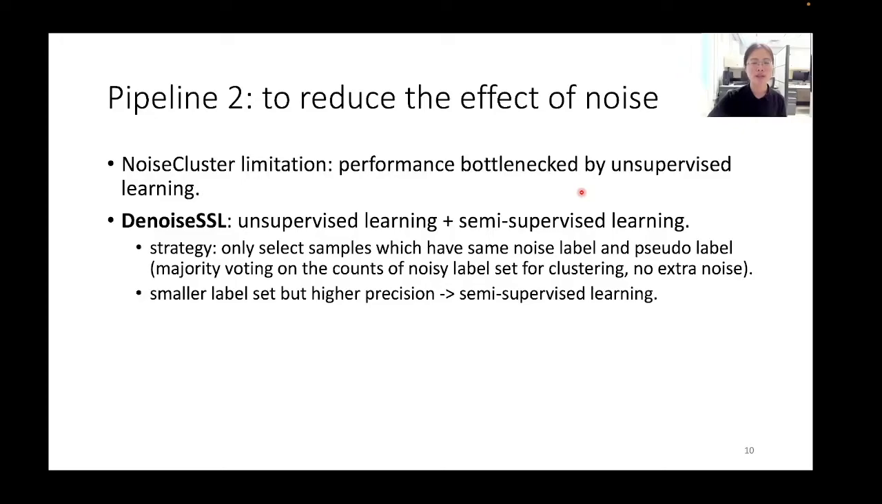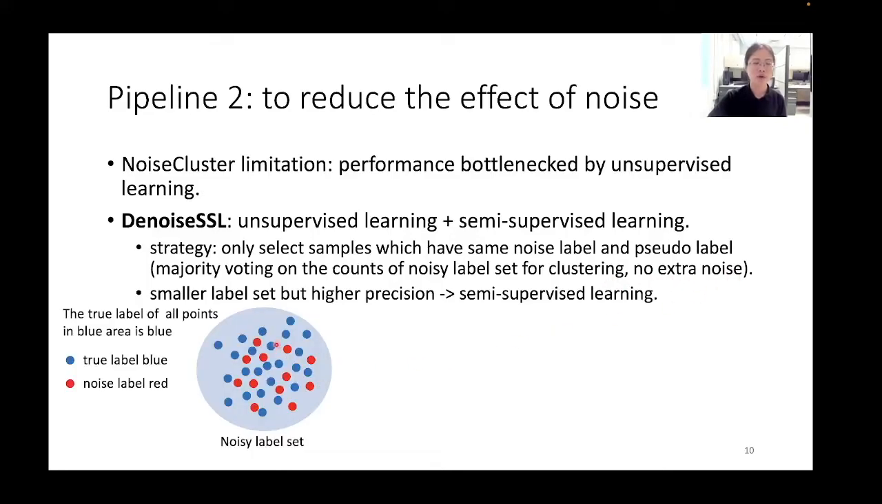Our strategy is that we will only select samples which have the same noise label and pseudo label. The noise label is either from randomized response or PATE-FM match, and the pseudo label is from majority voting on the count of the noise label set for clustering, and no extra noise is added in this process.